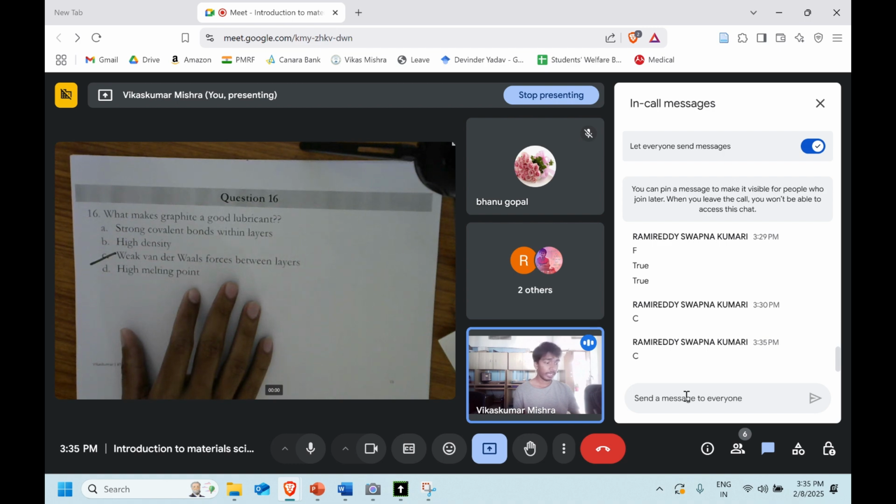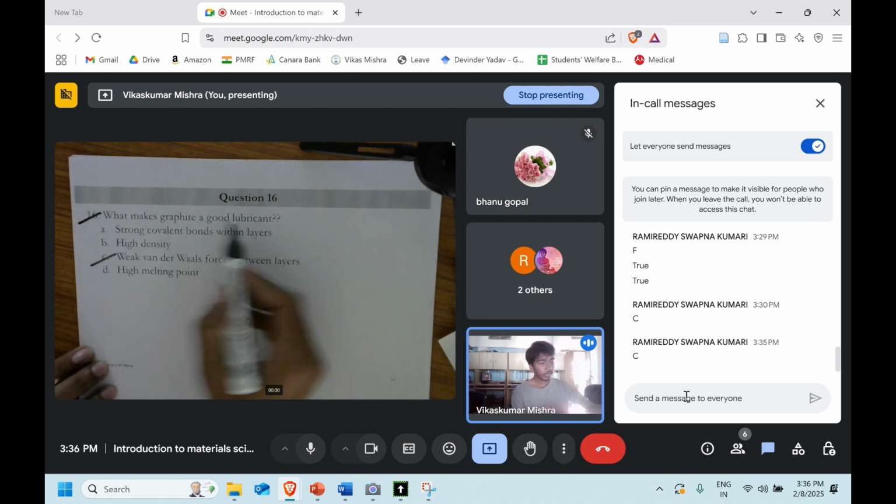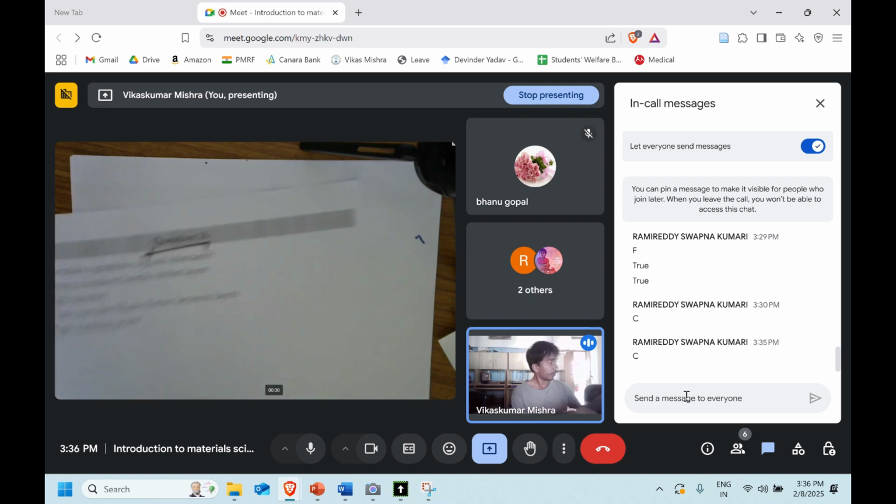The reason is that within the layer, the covalent bonds are very strong. But between the layers, the bonds are van der Waals bonds, and those are weak. Since they are weak, they are easy to break. So once we apply a little bit of force, one layer can slide on top of another layer, and that's the reason why it is used as a good lubricant. Okay, so with that we have solved this.